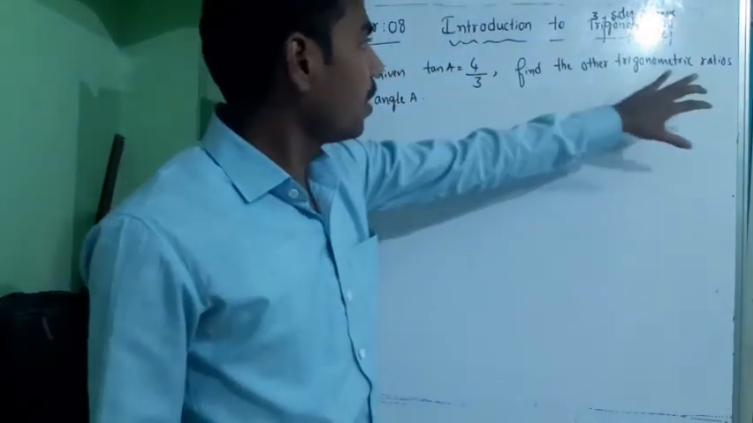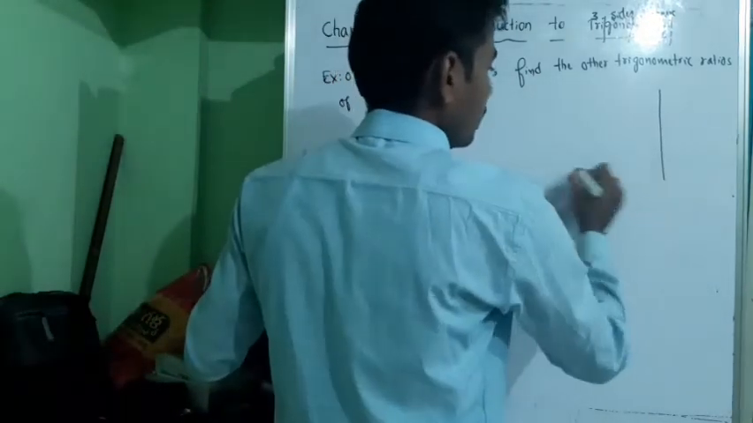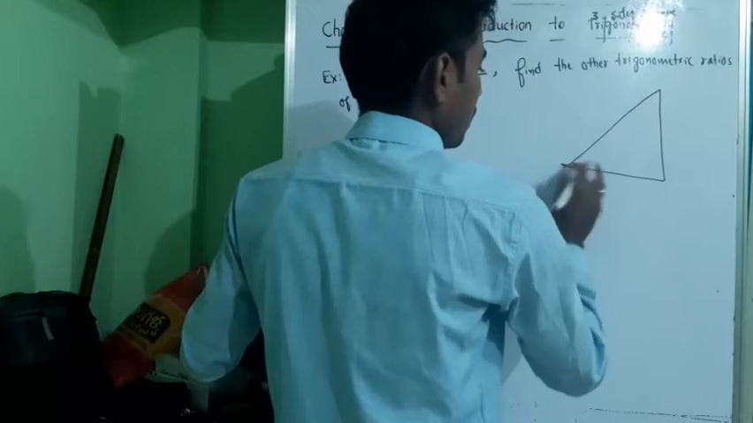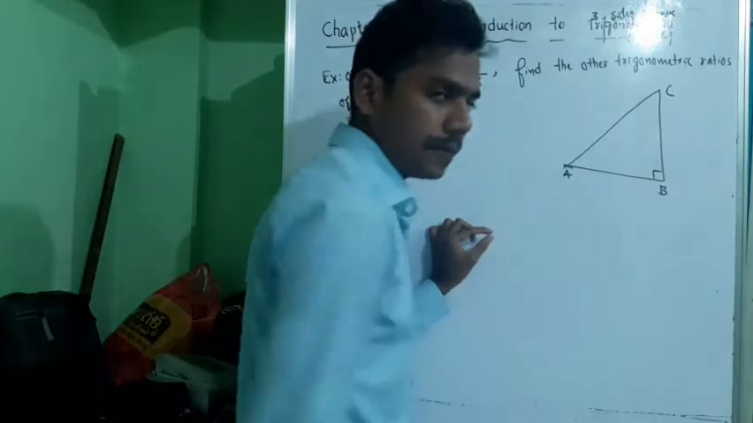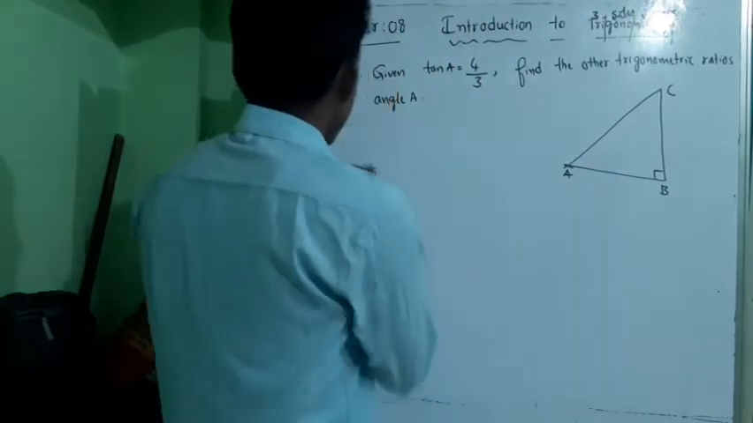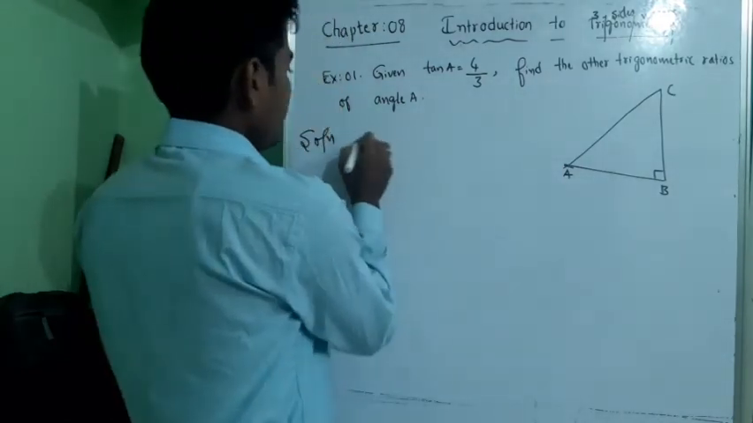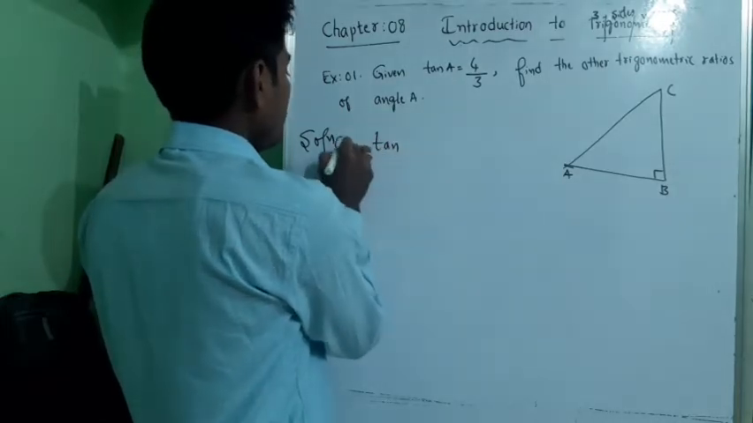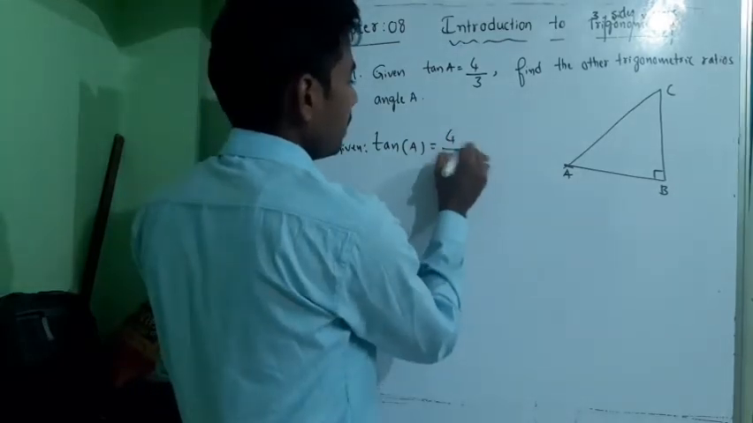First example: given tan A is equal to 4/3, find the other trigonometric ratios of angle A. Suppose this is triangle ABC, right angled at B. So what they have given, tan of A is equal to 4/3.